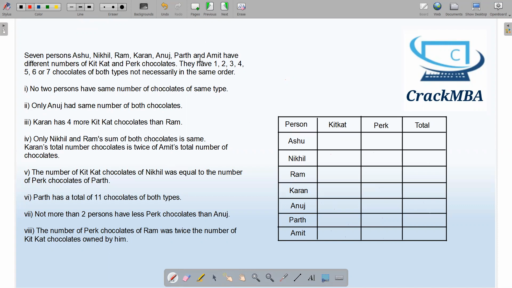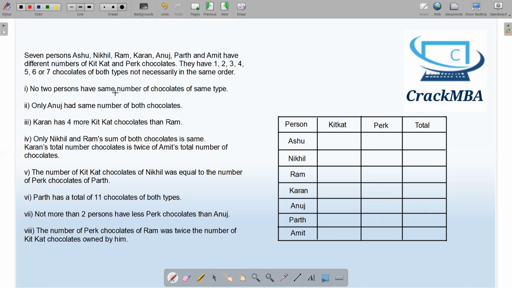Seven people, these are the names given, have different numbers of Kit Kat and Perk chocolates. They have 1, 2, 3, 4, 5, 6, 7 chocolates of both types, not necessarily in the same order. From this much data, I have made this table that there are 7 people and they have Kit Kat and Perk among them and the total number of chocolates they have.